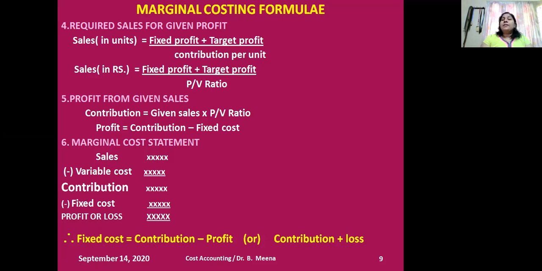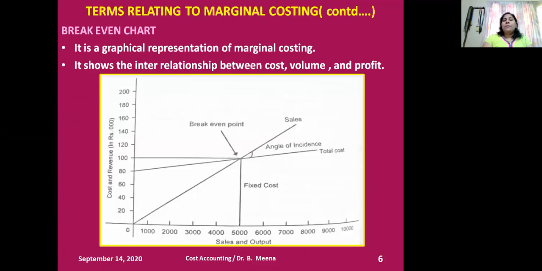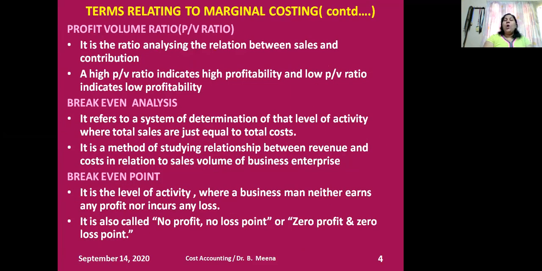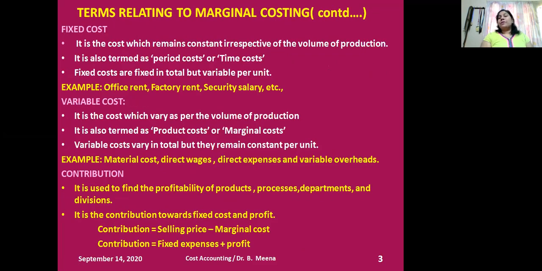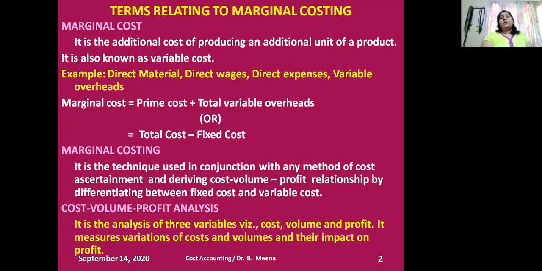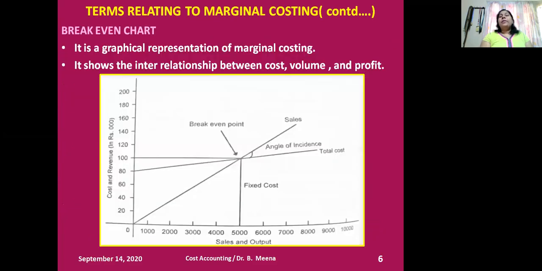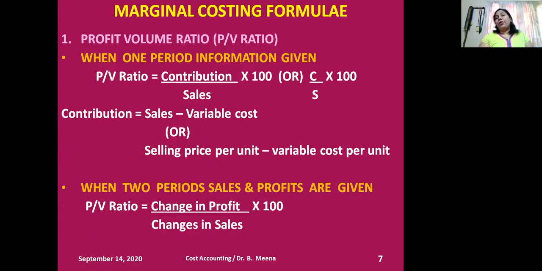Before studying the formulas for marginal costing, please check all these concepts. What is a break-even chart? What is angle of incidence? What is margin of safety? What is break-even point? What is break-even analysis? What is PV ratio? What are fixed cost and variable cost? What is contribution? What do you mean by marginal cost? And what do you mean by marginal costing and CVP analysis? If you are thorough with the theory part, then automatically the formulas will be easier for you for various concepts.